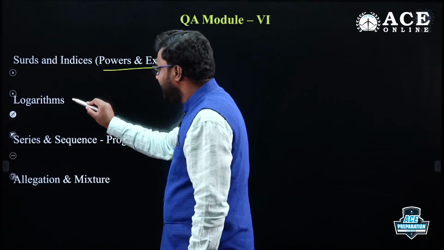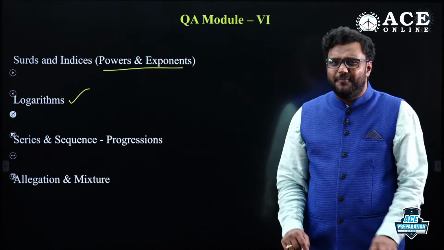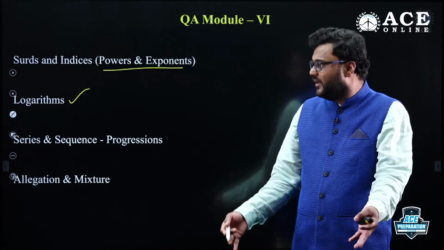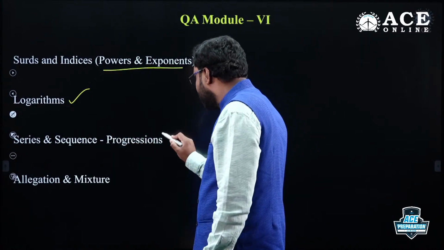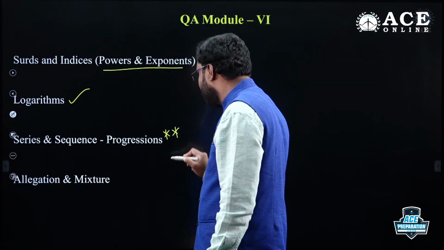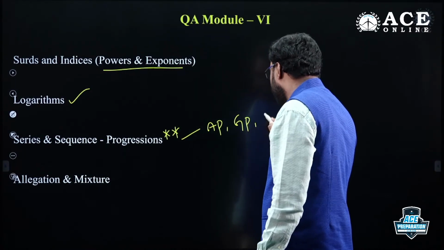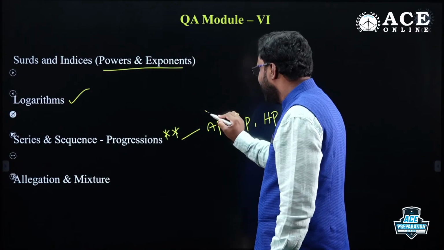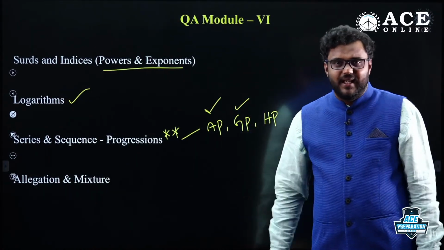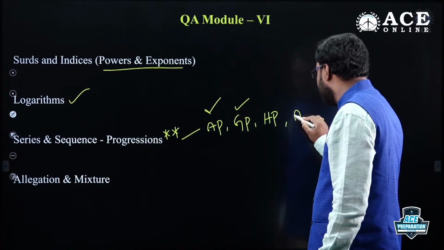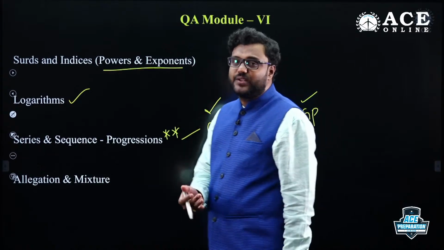And logarithms, up to GATE 2018, they asked more questions in logarithms. But in the last 2 to 3 years, we are not able to find any questions from logarithms. Next, progressions. Yes, this is also very important, my dear friends. Progressions related to AP, GP, HP. AP has the highest chance to be asked. Next, GP. HP has very little chance. And AGP they are focusing more, the AP and GP combination.